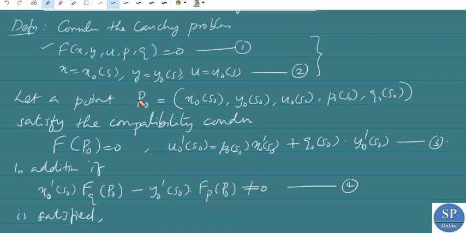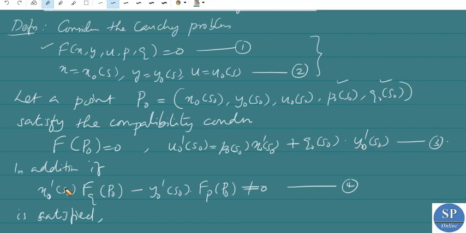So we have the initial curves x naught, y naught, u naught, but we don't have the initial values of p and q. So let this point satisfy the compatibility condition f of P naught equal to 0, and the differential condition u naught dash of s naught is equal to p naught of s naught into x naught dash of s naught plus q naught of s naught into y naught dash of s naught.